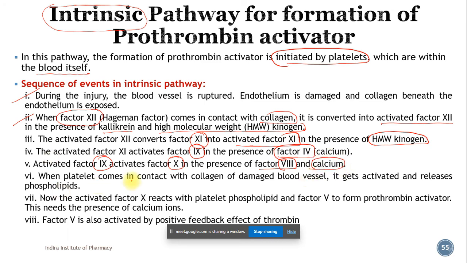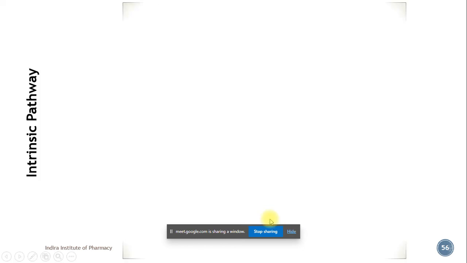When a platelet comes in contact with collagen of a damaged blood vessel, it gets activated and releases phospholipids. Now activated factor 10 reacts with platelet phospholipid and factor 5 to form prothrombin activator. This needs the presence of calcium ions. Again, factor 4 is required for this. This factor 5 is also activated by the positive feedback effect of thrombin. It is mentioned in this format.